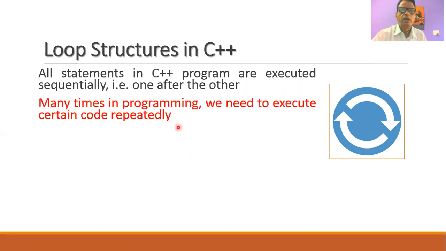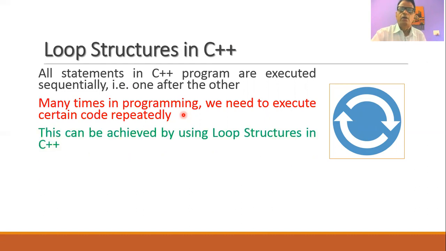But many times while doing programming, it is necessary for us to execute certain code repeatedly. One statement is executed only once in a C++ program, but many times we need to perform some computation or calculation repeatedly within the program. In that case, that part of the program is required to be executed many number of times. Whenever we want to execute a certain part of the program repeatedly, this can be achieved by making use of loop structure in C++.